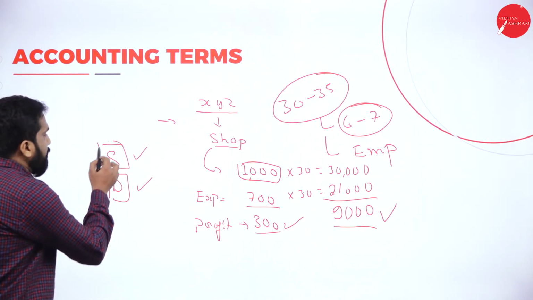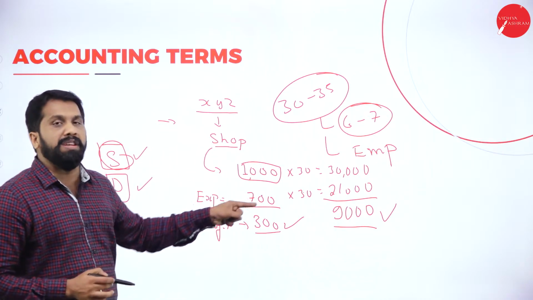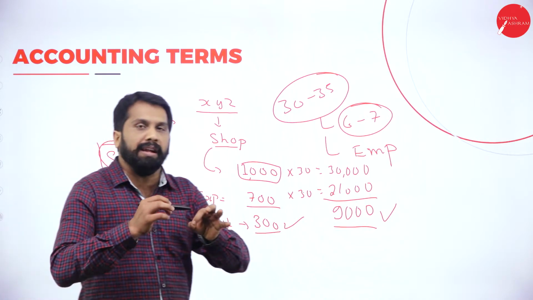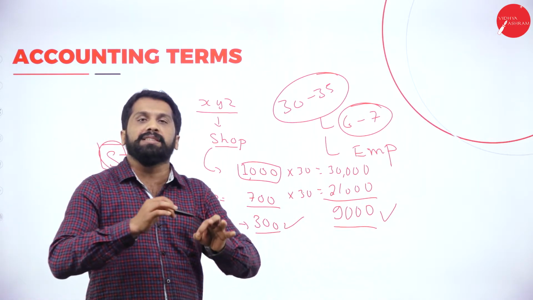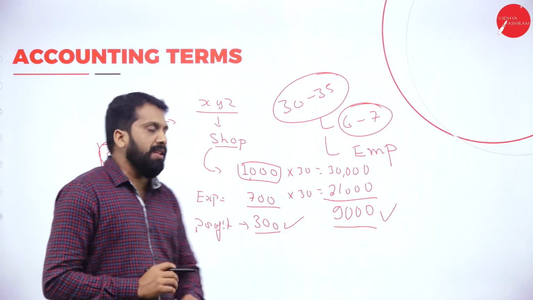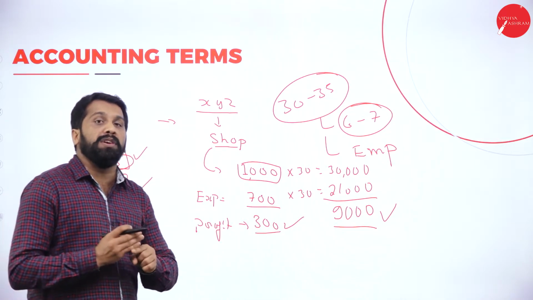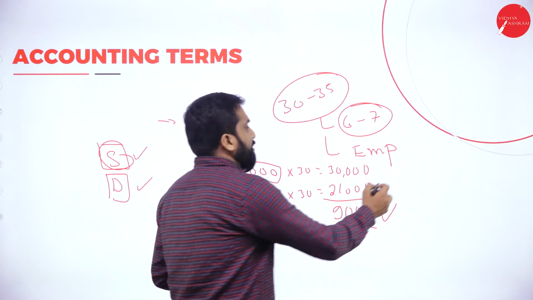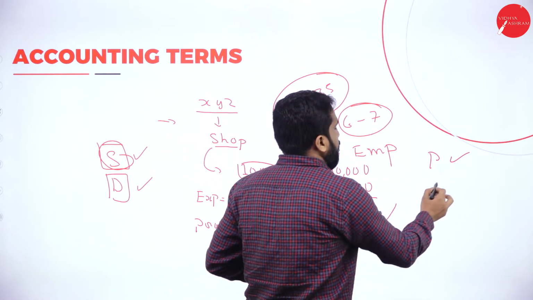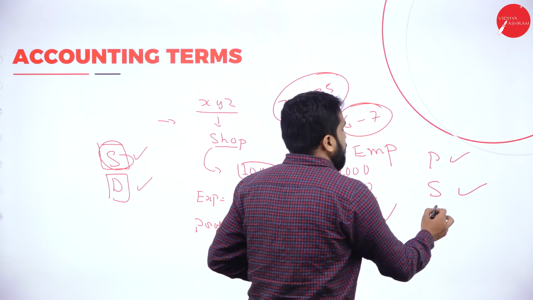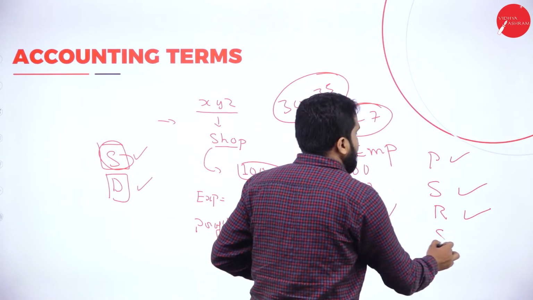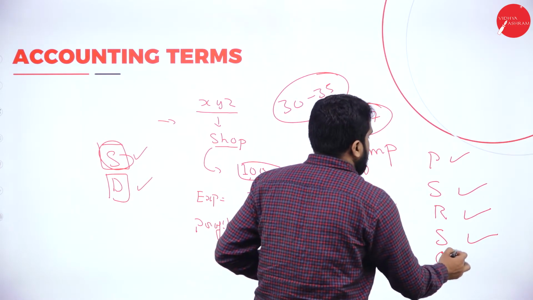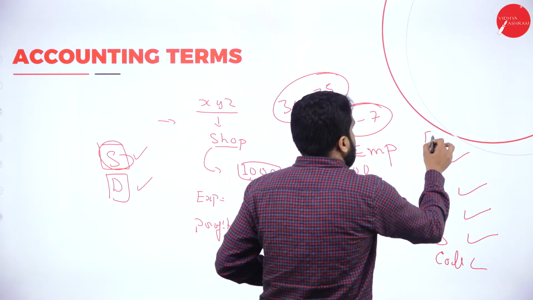Now, whatever we discussed here, we call it single entry. In a single book, we write down this is your sales, this is your expenditure. In the double entry system, we maintain many books: purchases separate, sales separate, rent separate, salary separate, collections separate, electricity separate.